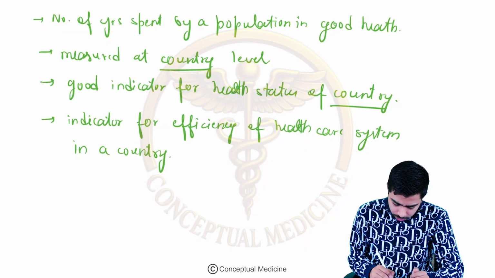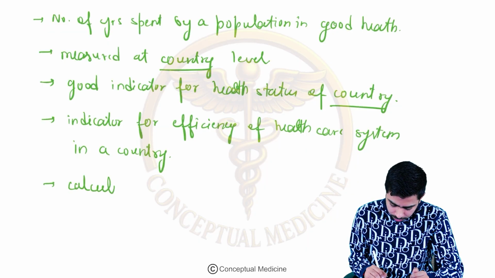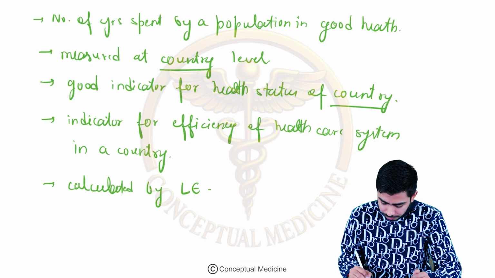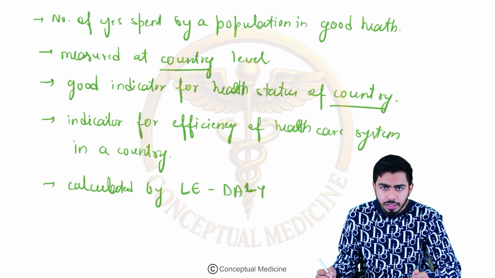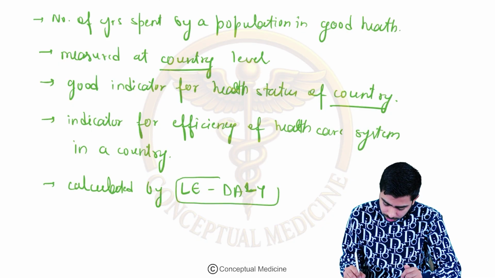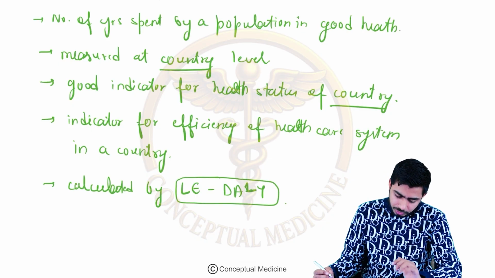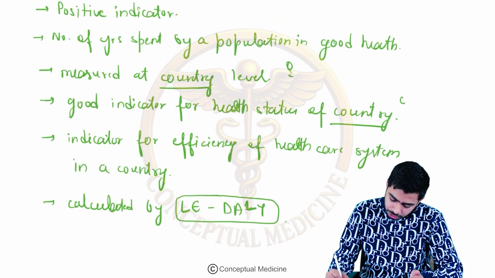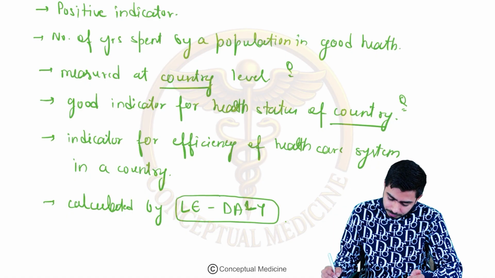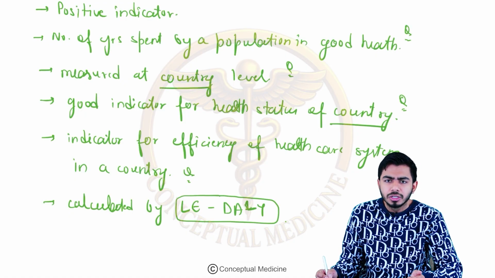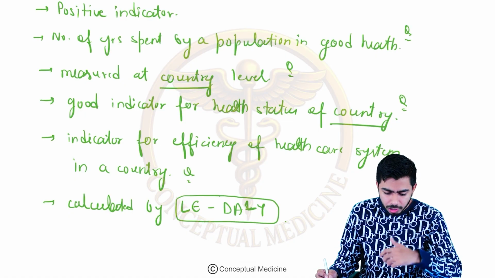One more thing, it is actually calculated by life expectancy minus DALY, disability adjusted life years. This can also be asked. However, this has not been asked yet, but these are your MCQs: that it is measured at country level, it is a good indicator for health status of a country, the number of years spent by a population in good health, and an indicator for efficiency of the healthcare system. Now moving on to the next one.